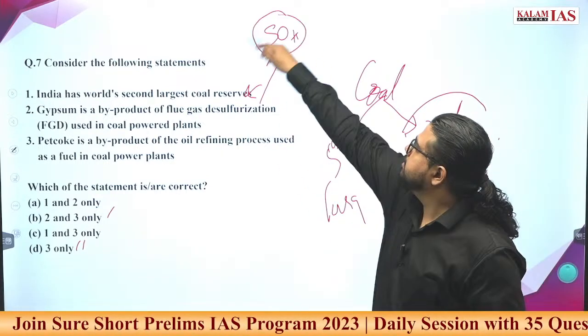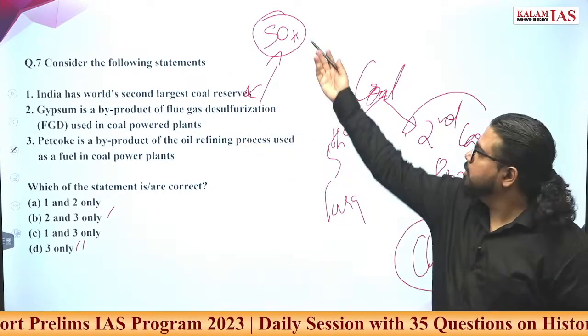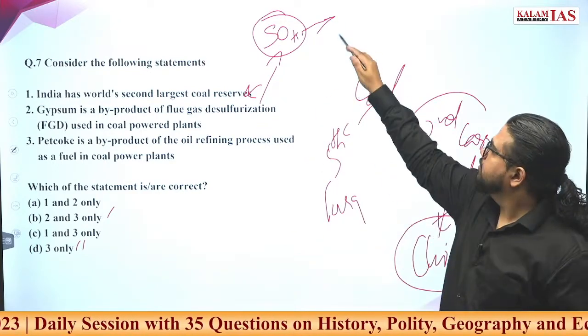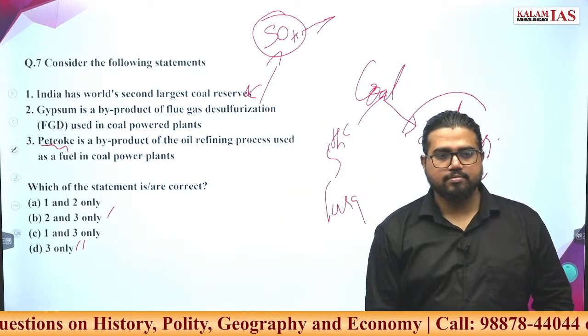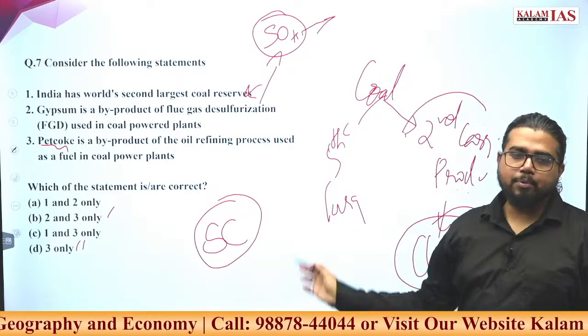Yes, it produces SOx if sulfonated coal is being burnt. SOx is a greenhouse gas, a pollutant. What is pet coke? A few years back, the Supreme Court banned the import of pet coke. Why is the import of pet coke banned?